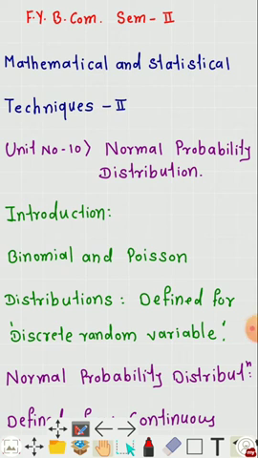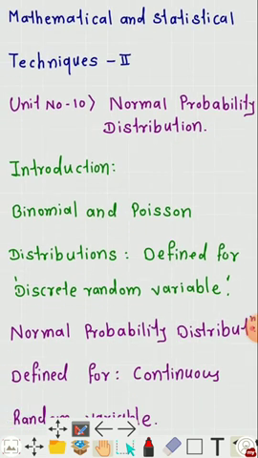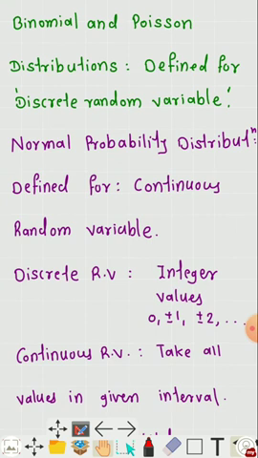This is FY BCom semester second class, Mathematical and Statistical Techniques second, unit number 10, Normal Probability Distribution. In the previous lectures we studied what is meant by binomial and Poisson distributions, and these distributions correspond to the discrete random variable. But today we are going to see about a normal distribution, and this normal distribution corresponds to a continuous random variable.